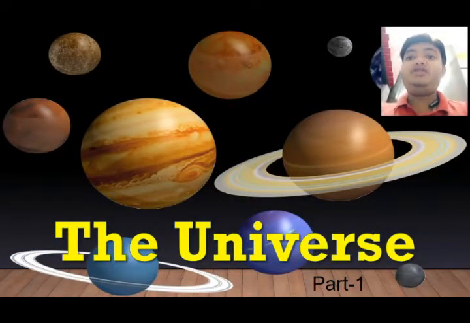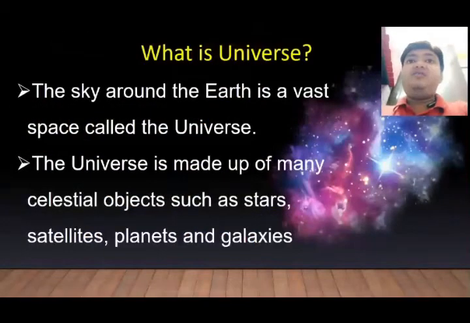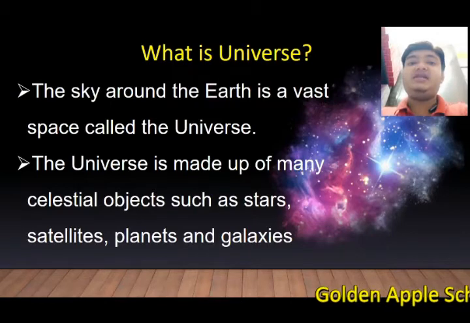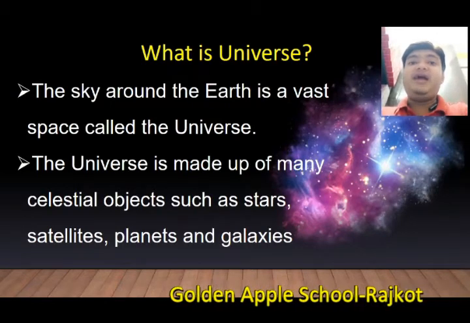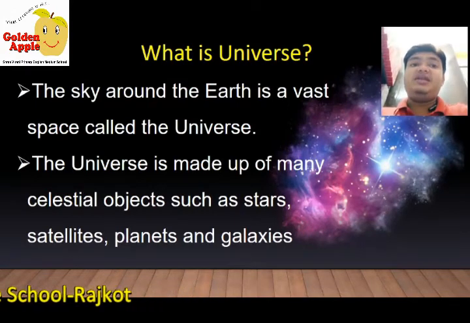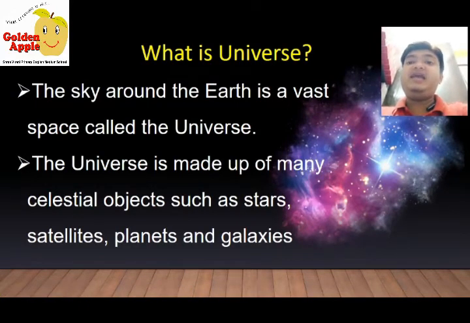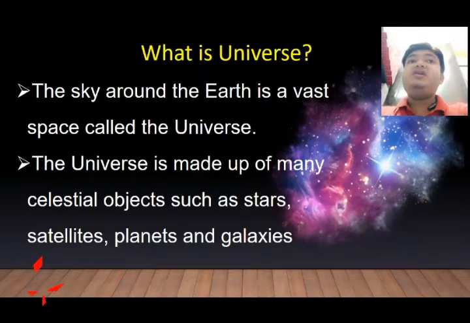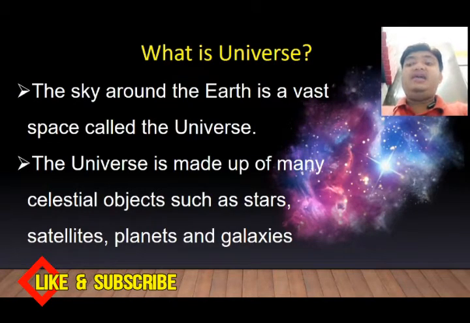Today I am going to teach you a topic called universe. What is universe? The sky around the earth is a vast space called the universe. The universe is made up of many celestial objects such as stars, satellites, planets and galaxies. The combination of stars, satellites, planets and galaxies is known as a universe. The vast space which is present in the sky is called a universe.